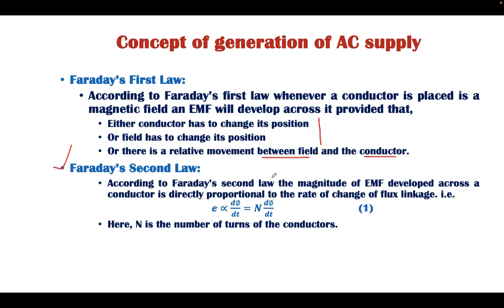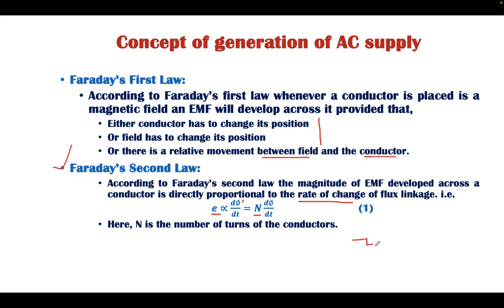Now, according to Faraday's second law, the magnitude of the EMF developed in any of these three cases is directly proportional to the rate of change of flux linkage. Here, E is directly proportional to d phi by dt, where d phi by dt is the rate of change of flux linkage. If we consider the proportionality factor, then it will be N d phi by dt, where N is the number of turns.